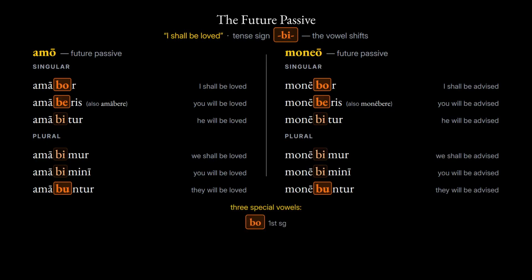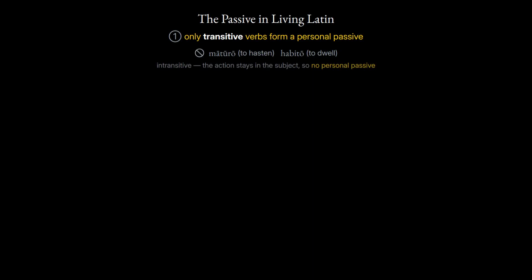Remember the three special vowels: bo in the first person singular, be in the second, and bu in the third person plural. Two cautions before we practice. First, only transitive verbs, verbs that take a direct object, form a personal passive. A verb like to hasten or to dwell describes what a subject does in itself. It cannot be turned around, so it has no passive with a personal subject.